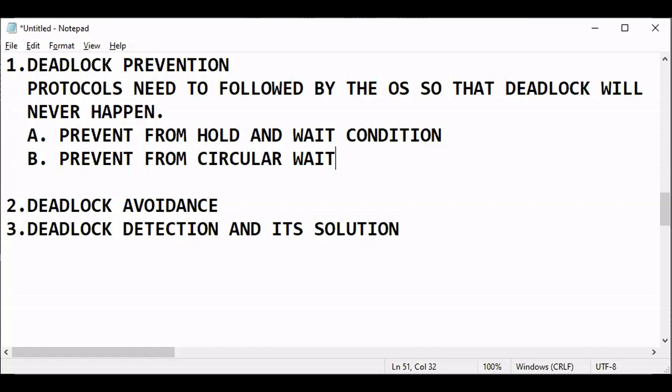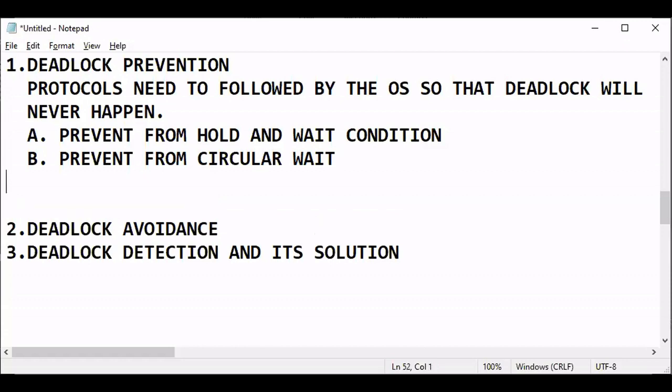If processes are given unique numbers p1, p2, p3, p4, p5, and resources are given unique numbers r1, r2, r3, r4, r5, this case is called enumeration of processes and resources. Then the last process should not wait for the first resource. In this way you can prevent the second case. If we prevent any one of the cases, then we can say deadlock will be broken. Similarly, the third case is what we should handle.